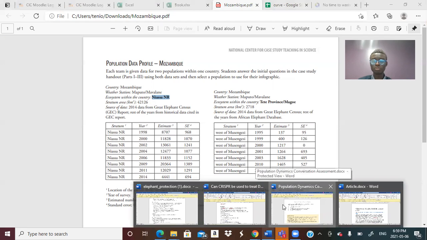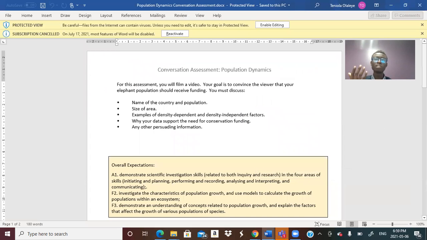So for density dependent, I already said it was hunting, which is also predation. That's all I have for you today, miss.